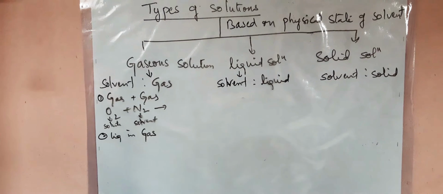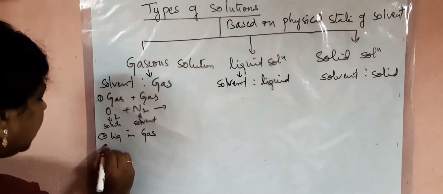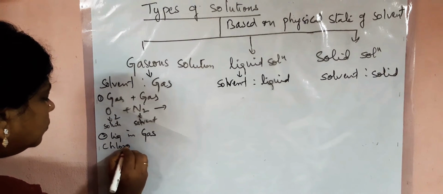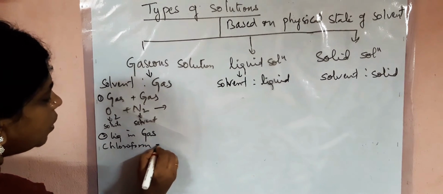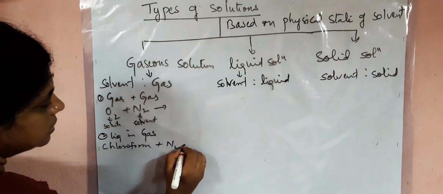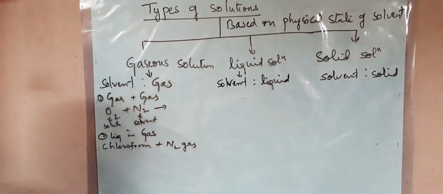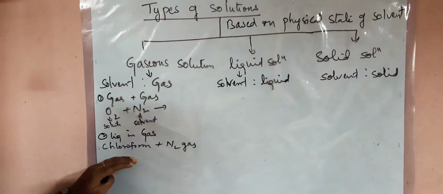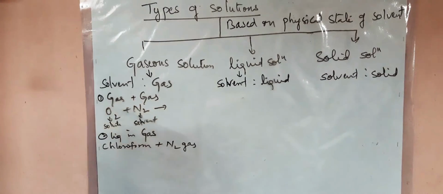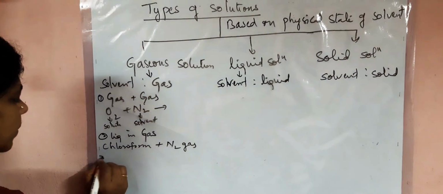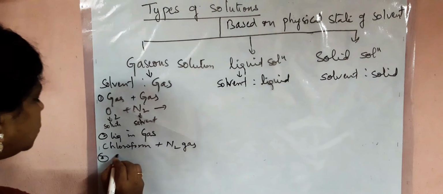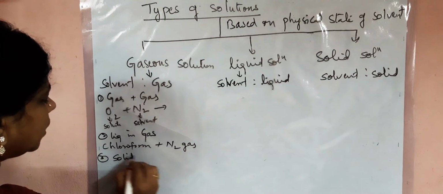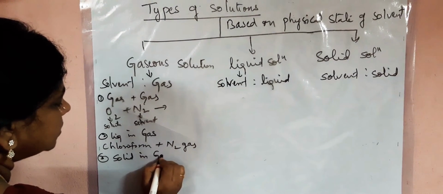Here we can take chloroform mixed with N2 gas. Chloroform is the liquid and N2 is the gas. And the third example, solid in gas.